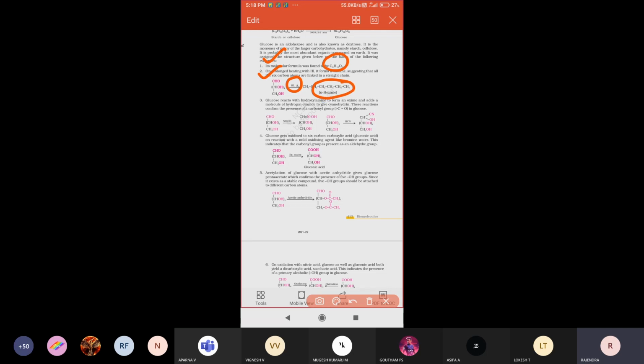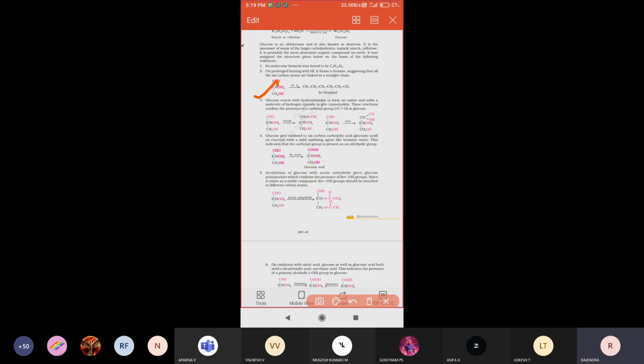That n-hexane structure represents that all the carbon atoms of glucose are present in a straight chain manner. That means the 6 carbon atoms look like this, in a straight chain. We are confirming that.